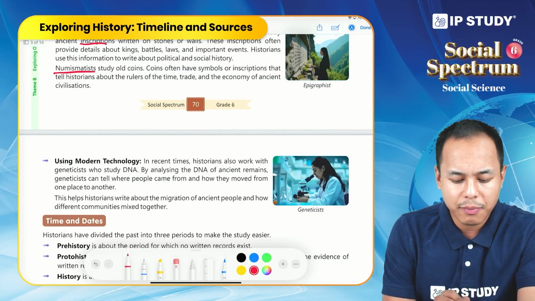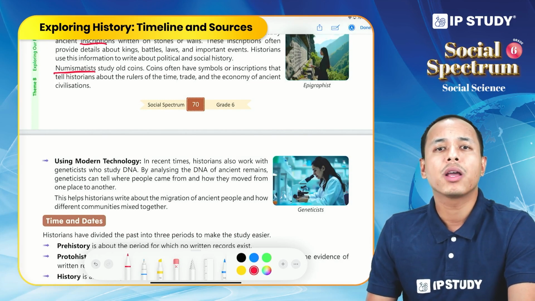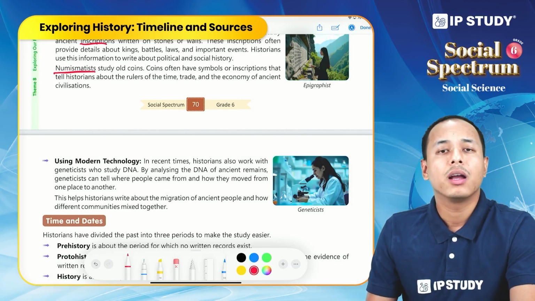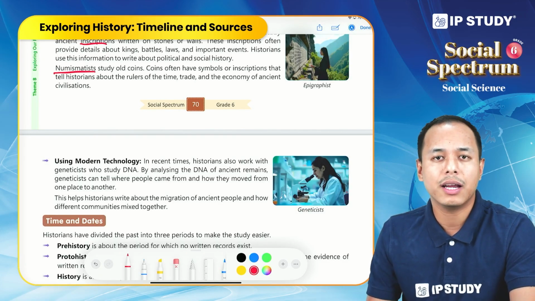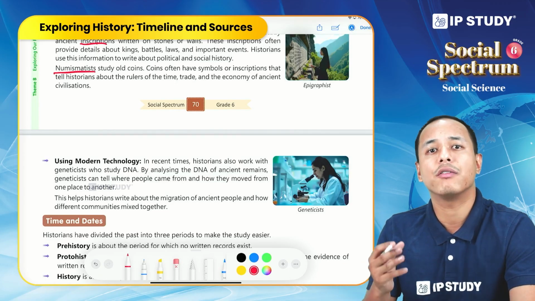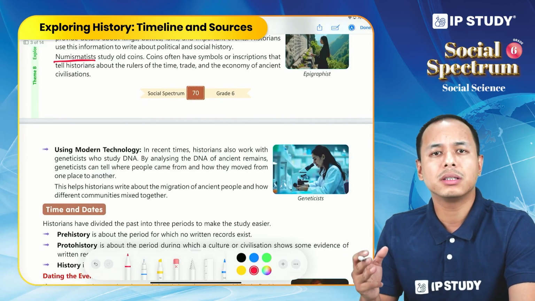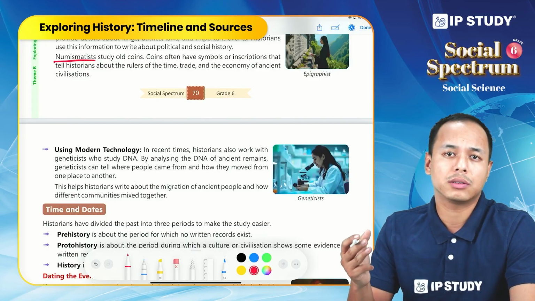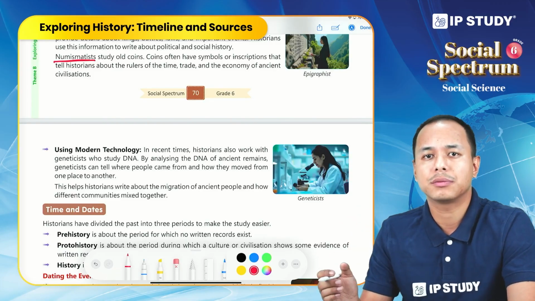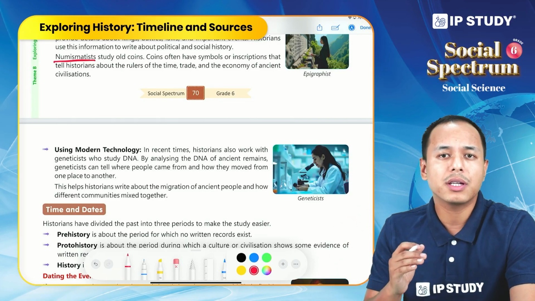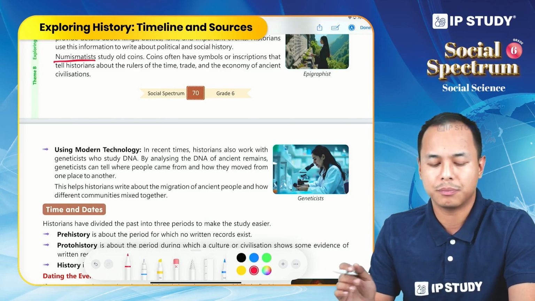Now come numismatists. Numismatists are the people who study coins. As we all know, we get a lot of information from a coin. Even if you see a modern day or present day coin, we can see different features there, right? We can see a lot of information on the coin. We can see the value it carries. We can see some symbols on it. So coins also have symbols. They might have inscriptions of some rulers, or even have some symbols related to the rulers or even gods and goddesses. So this information helps historians build up a perspective about that particular period or ruler.